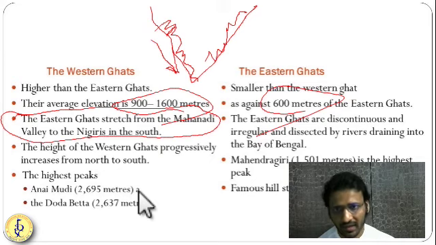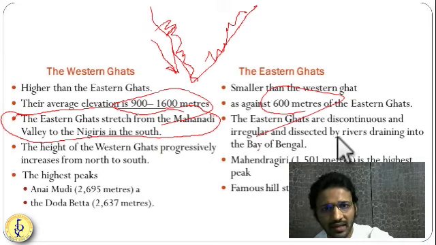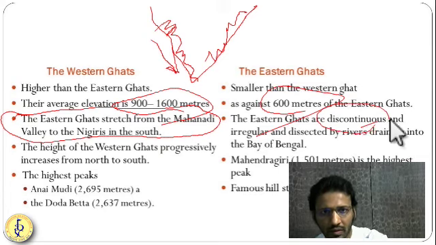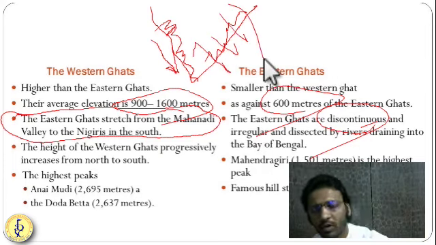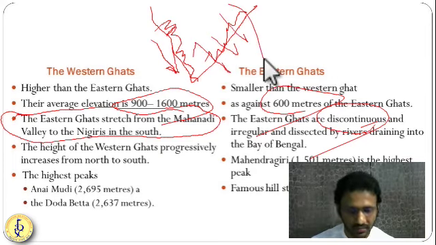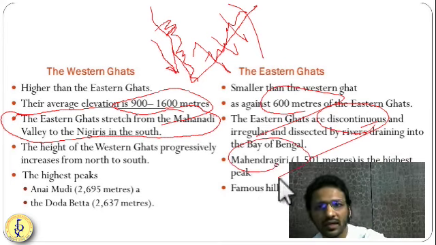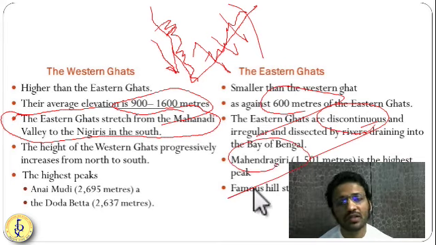So in the Eastern Ghat, they are discontinuous. Western Ghat is continuous, but Eastern Ghat is a discontinuous range because various rivers are eroding the Eastern Ghat. The highest peak over here is Mahendragiri, and there are famous hill stations like Doda Betta and Kodaikanal. Okay, so in the Western Ghat you have Ooty, and in the Eastern Ghat also you have various famous tourism places. So this is the difference between Eastern Ghat and the Western Ghat.